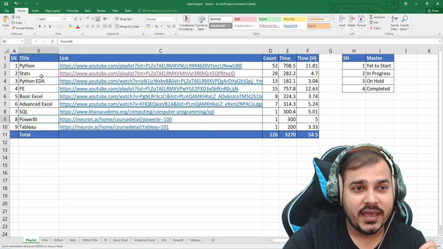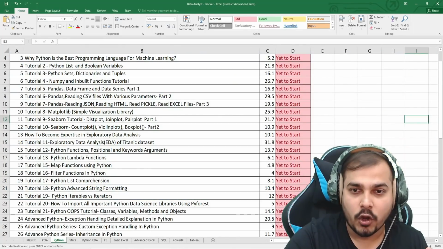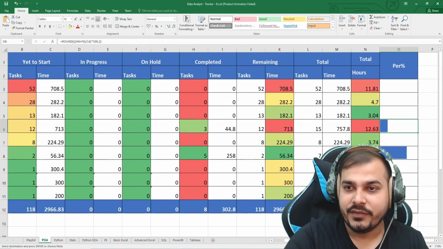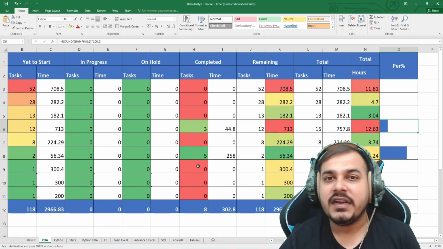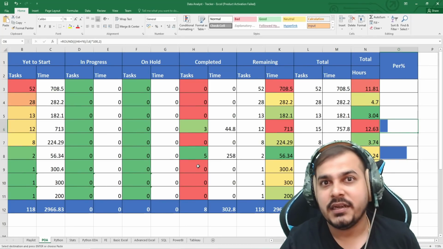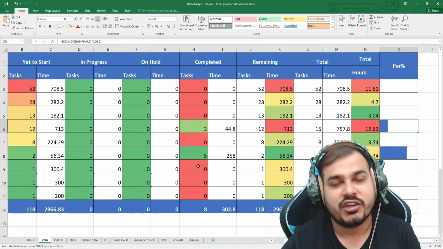Okay, so over here you can see everything is in order. You just need to follow this, go and update all your sheets, and automatically all the tracking will be happening over here, the percentage of the tracking. So this will definitely help you to quickly learn the data analyst part, because all the content is in one place, all the tracker sheets are in one place. Just utilize it and try to complete it.